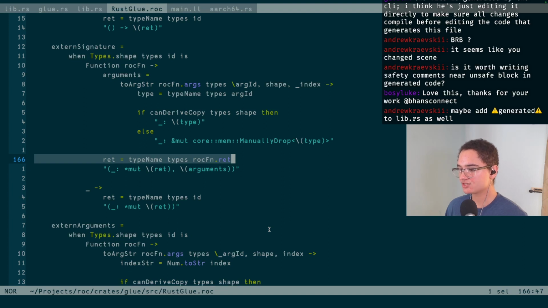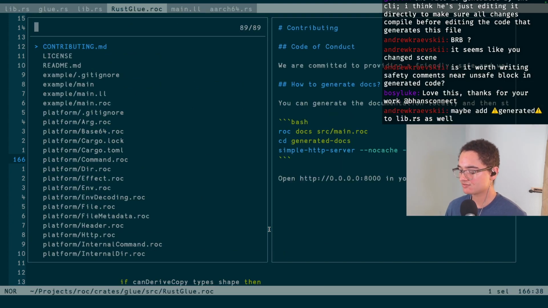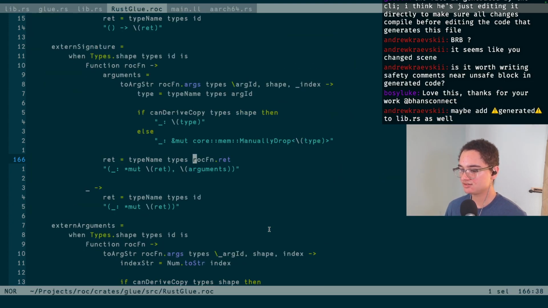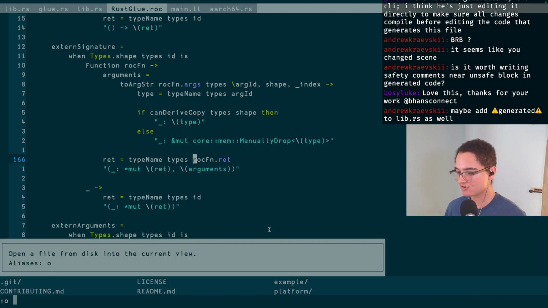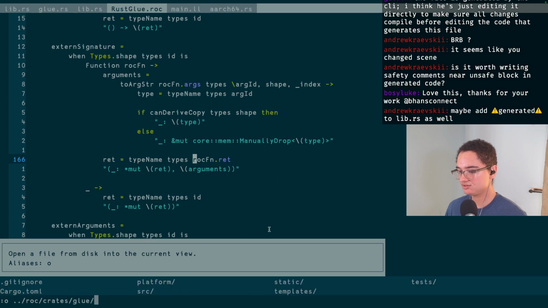That feels wrong to just remove. I bet we need to do something different here, because I think this is only the case if we're returning a lambda set, that it's not the type of the return type. And whenever we return a regular type, it is the type of the return type. Let me go look at the definition of that return type. Oh, I don't have my autocomplete because I'm in the wrong directory, right? So roc creates glue.